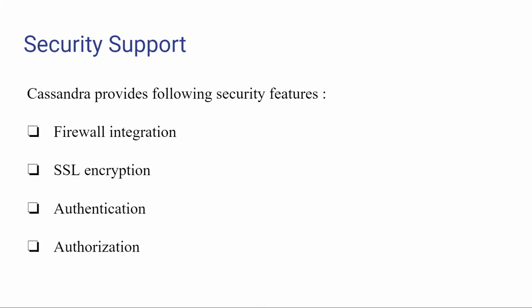Cassandra also supports a variety of security features. Firewall integration is supported by Cassandra that enables a two-way secure communication between nodes. It also provides the AES-128 algorithm for SSL encryption. This provides a more robust and secure channel for applications. It also provides role-based authentication and authorization that allows access to different types of users.